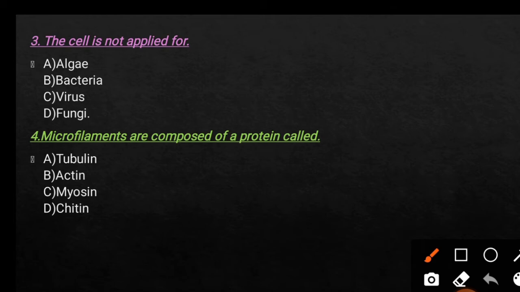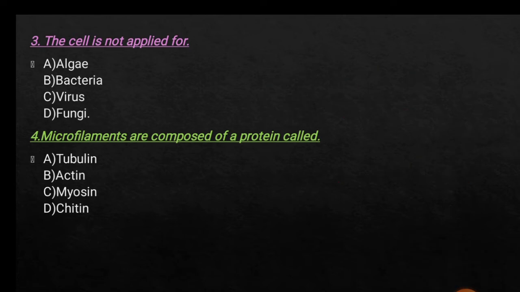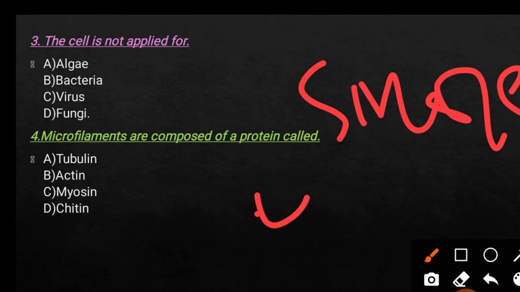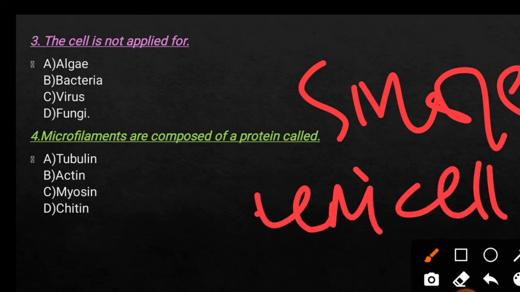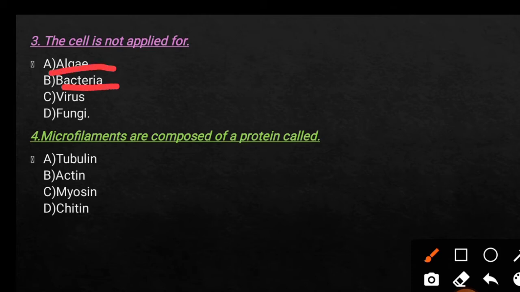Those organisms which are not made up of any cell are known as acellular, like virus. And those organisms which are made up of a single cell are known as unicellular, like algae, bacteria, fungi.